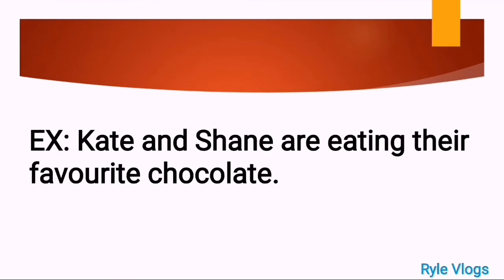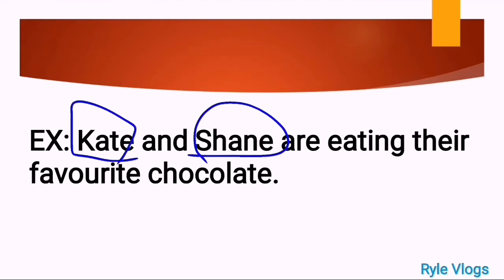Okay? For example of a simple sentence, we have Kate and Shane are eating their favorite chocolate. Now we have here a compound subject. When we say compound subject, we have two subjects here. We have Kate and we have Shane. Now our verb here is are eating. Okay, very good.